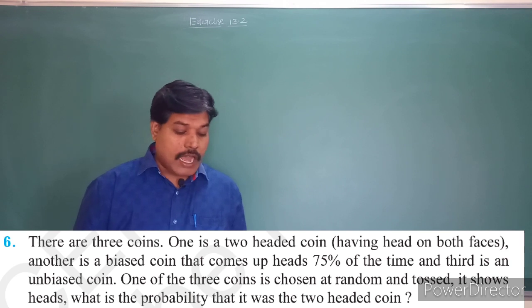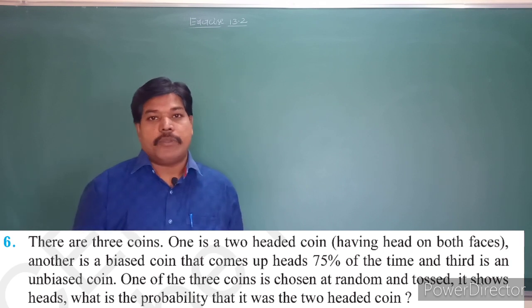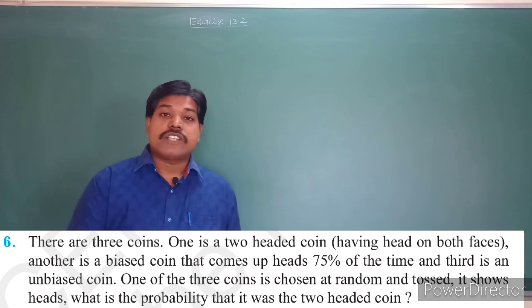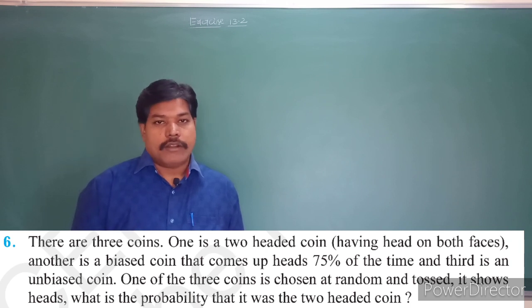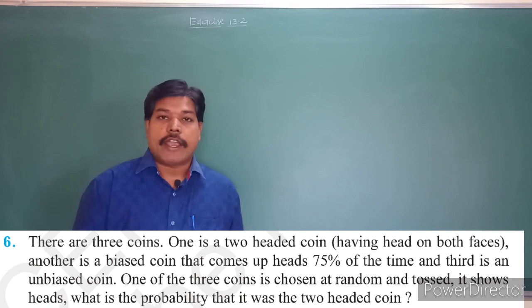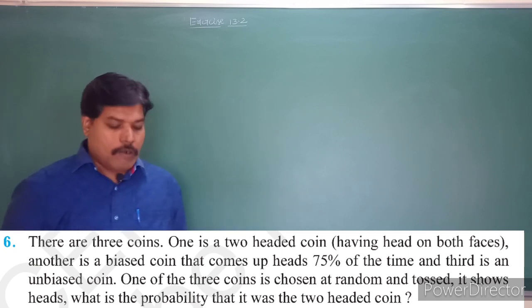So another is a biased coin that comes up heads 75% of the time, meaning both are not equal here. 75% it gives heads only. That type of coin is called a biased coin. And the third one is an unbiased coin. The probability of getting the head is 1 by 2, and the probability of getting the tail is also 1 by 2. That type of coin is called an unbiased coin.